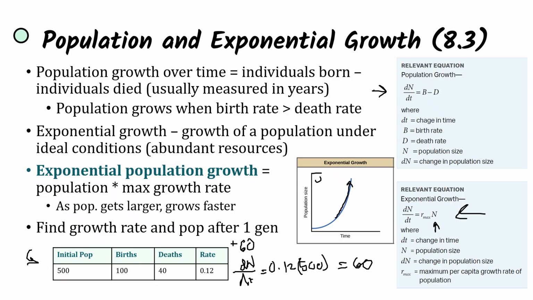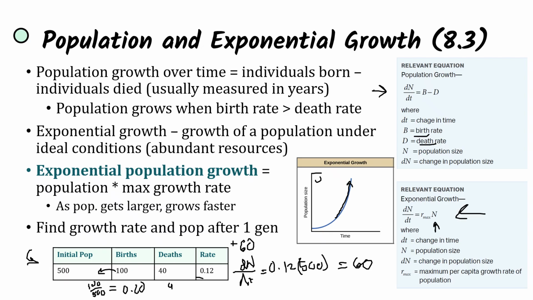And if we didn't know the growth rate at the beginning, but we wanted to calculate it, we could find the birth rate and death rate by figuring out how many births out of the total population, how many deaths out of the total population. So for birth rate, that's going to be 100 births out of these 500 people, and so our birth rate is 1/5 or 0.20.